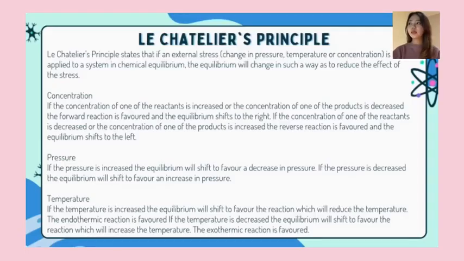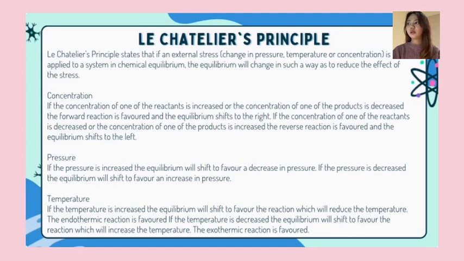Next, Le Chatelier's principle. Le Chatelier's principle states that if an external stress, change in pressure, temperature or concentration, is applied to a system in chemical equilibrium, the equilibrium will change in such a way as to reduce the effect of the stress. Concentration.